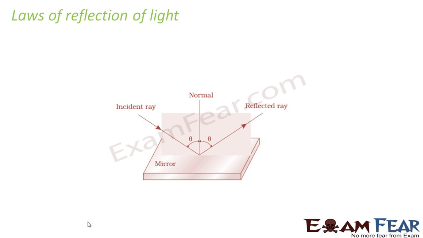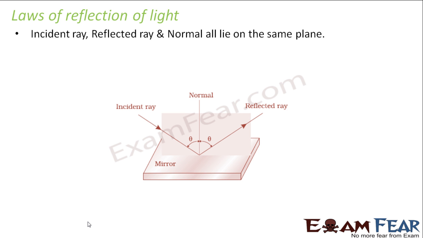So there are certain laws of reflection of light. I'm sure these are also not new to you. Reflection of light is nothing but a review for you, so that we can go ahead with other phenomena. So the laws of reflection, as everybody knows, what are the laws of reflection? It says that the incident ray, reflected ray and normal all lie on the same plane.